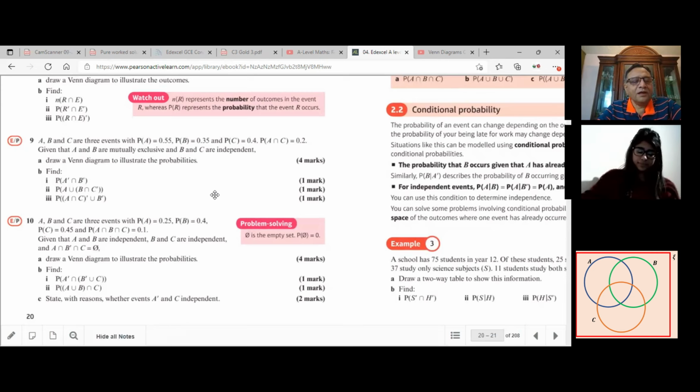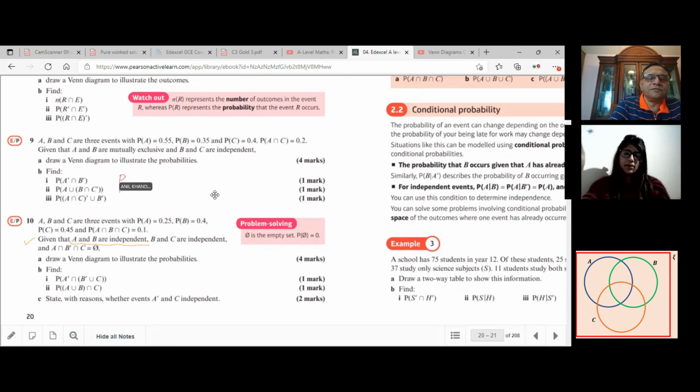Once you draw the Venn diagram, probably you can answer the other questions easily. We are given a few things here. We are saying A and B are independent. What does that mean to you? The probability of A multiplied by the probability of B should give the probability of A and B. Very good.